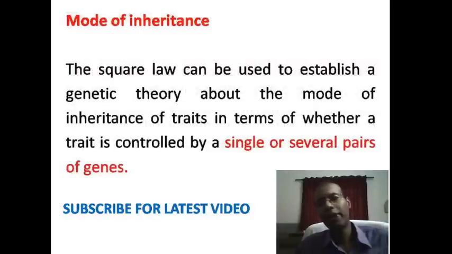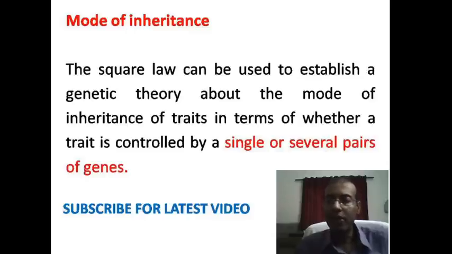Now mode of inheritance. By using Hardy-Weinberg law, we can say whether the trait is governed by a single gene or by several genes. If the equation given by Hardy-Weinberg law is followed, in that case we can say that a single gene is controlling that character.